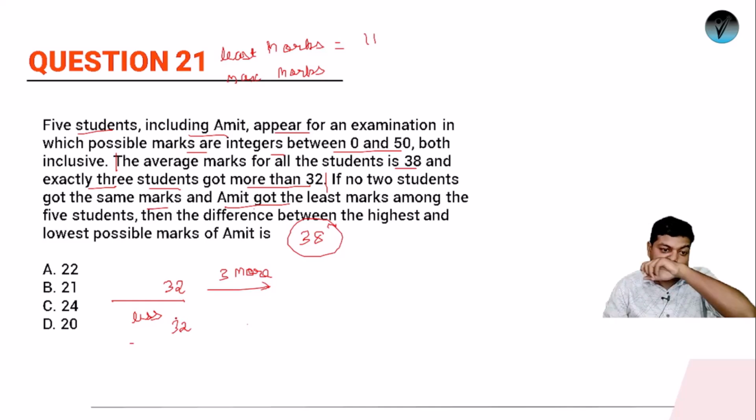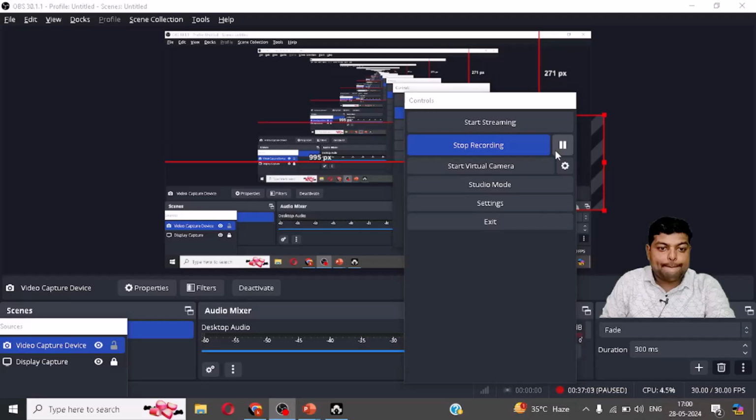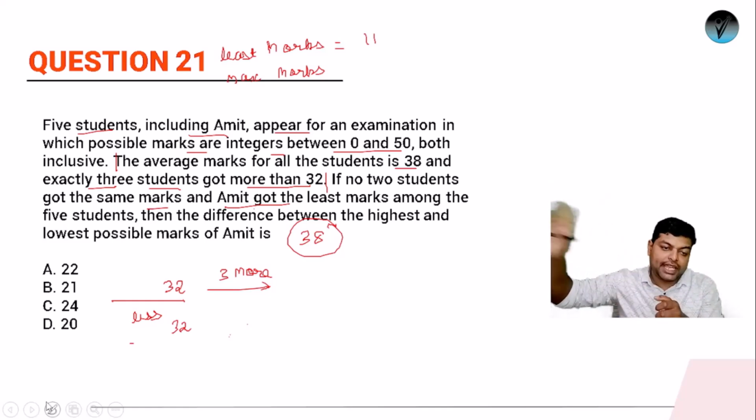Okay, so what is the minimum marks now we can take off. देखो, since I want the average to be 38, so the minimum marks that we will be going for, it will be... just a minute. Okay, so simply what we have to get is the maximum marks. So what can be the maximum marks? देखो, already 3 students should get more than 32. ठीक है, 1 student can get 32.